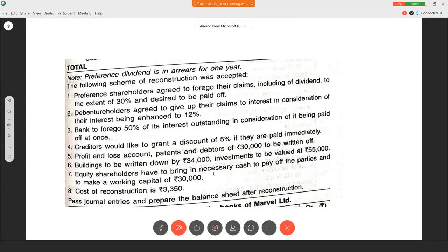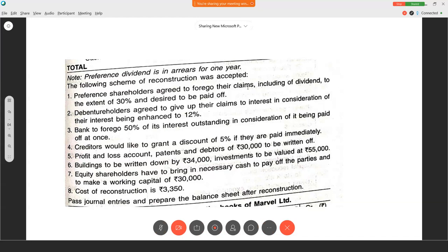Equity shareholders have to bring in necessary cash to pay off the parties and to make working capital of rupees 30,000. So a new issue of equity shares should be made in order to get the cash to settle all these expenses and liabilities. Cost of reconstruction is given. Pass journal entries and prepare the balance sheet after reconstruction. We'll see one by one.